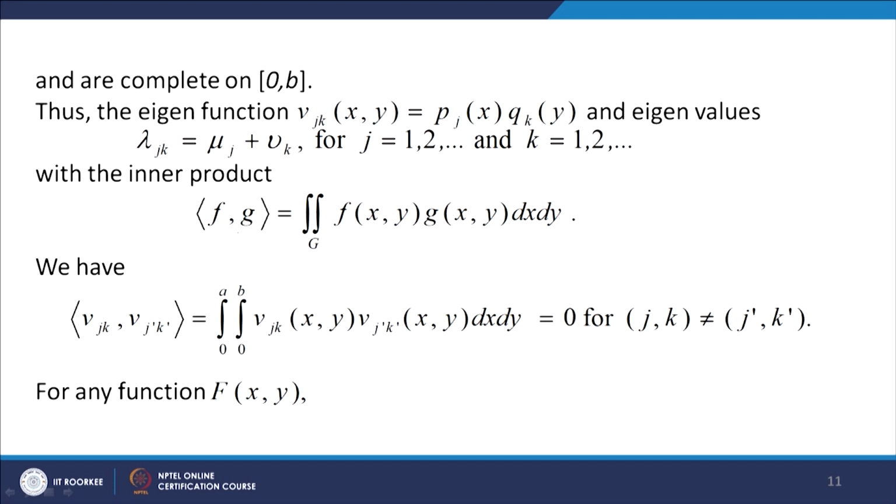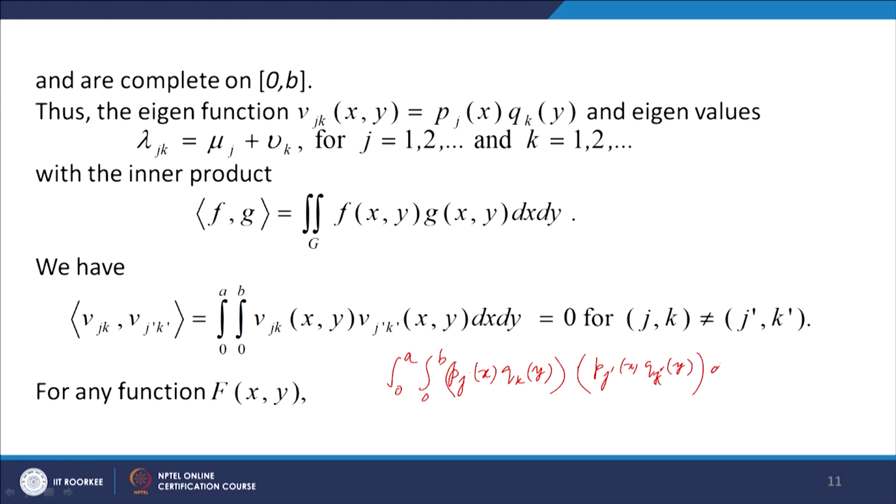The inner product of f and g is defined as the double integral of f x y g x y dx dy. So the inner product of v j k with v j dash k dash is integral 0 to a, 0 to b, v j k x y v j dash k dash x y dx dy. Now, v j k is what? v j k is equal to p j x q k y. So we have integral 0 to a, 0 to b, p j x into q k y. This is what we have for v j k, and similarly for v j dash k dash we have p j dash x into q k dash y,